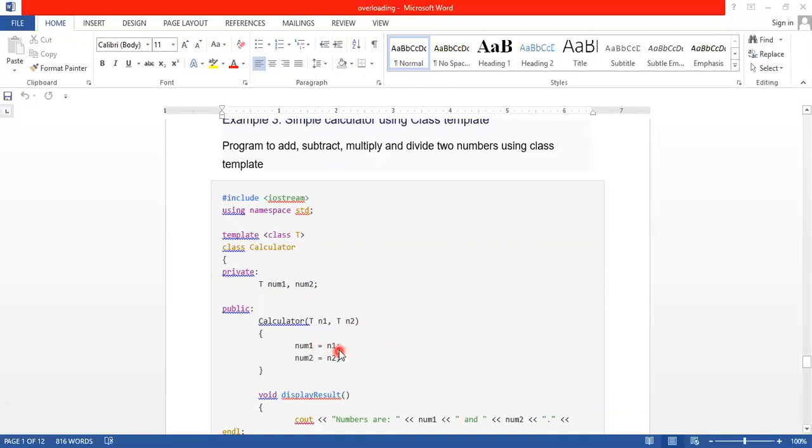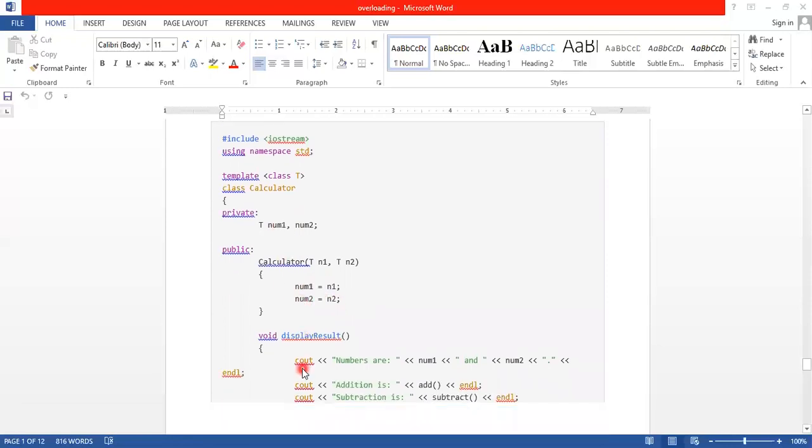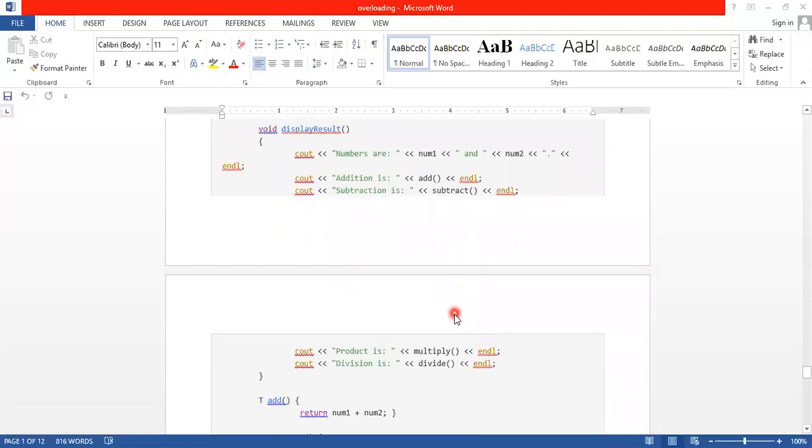Then we assign N1 to number 1, since we can access only the private variables, and N2 to number 2. Then here we first display number 1 and number 2. After that we add these two by using the add function. Like that we subtract these two by using the subtract function. So multiply function and division function.